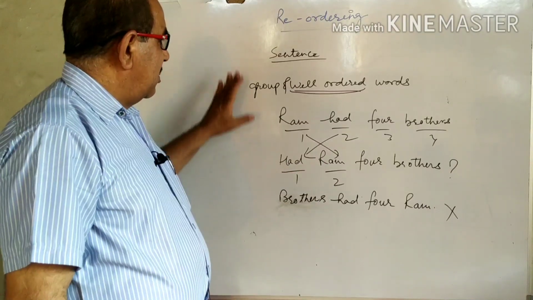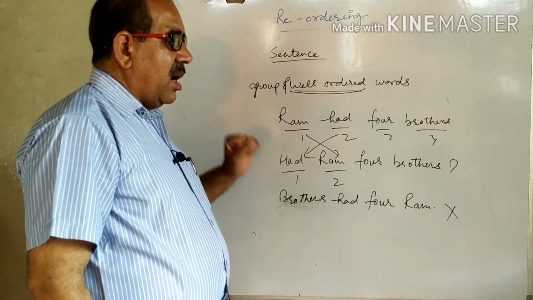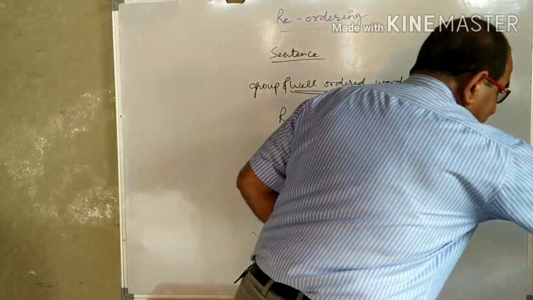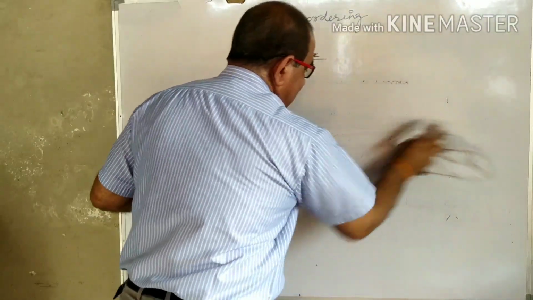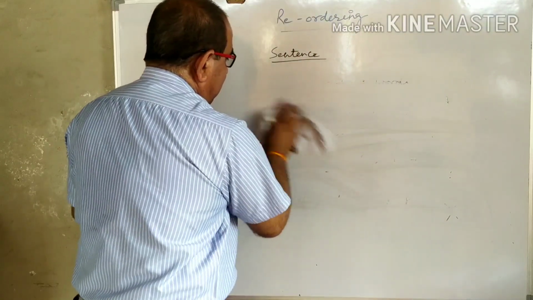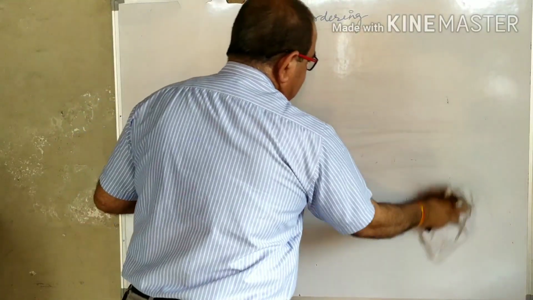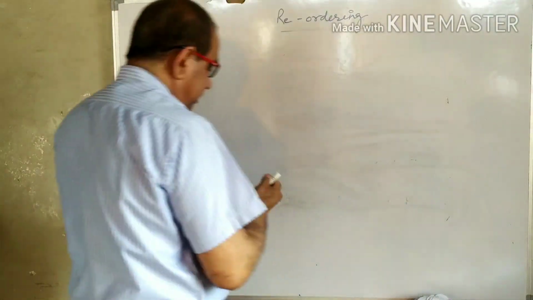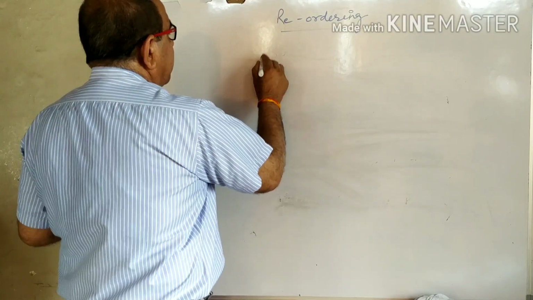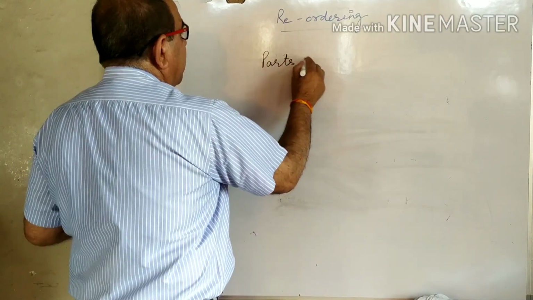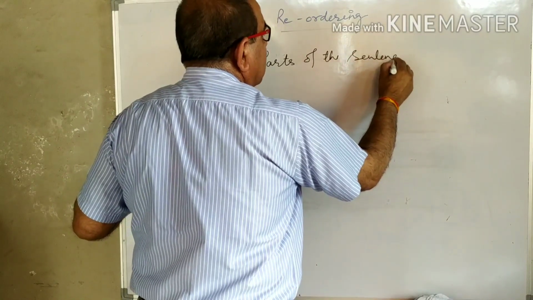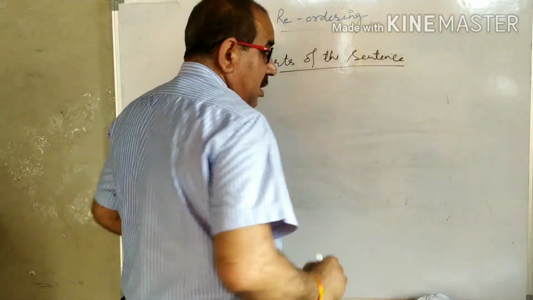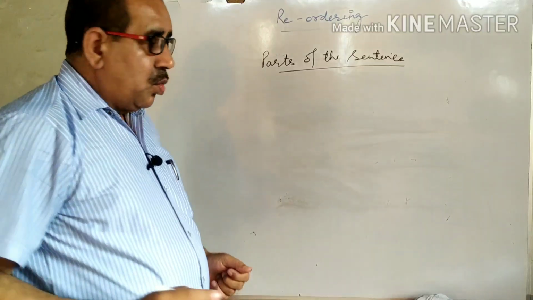To study this, we should study the parts of the sentence. We can divide a sentence into 2 parts.